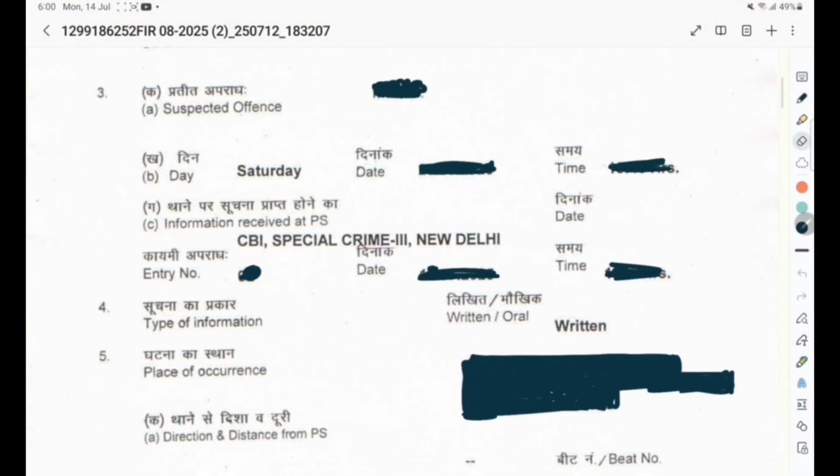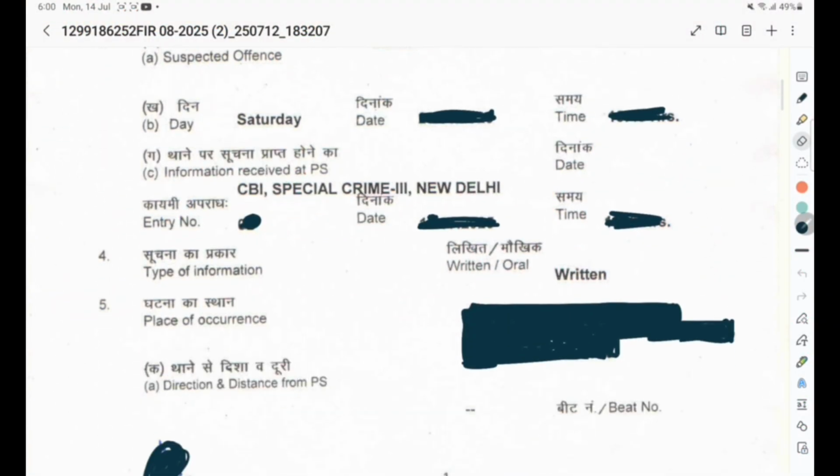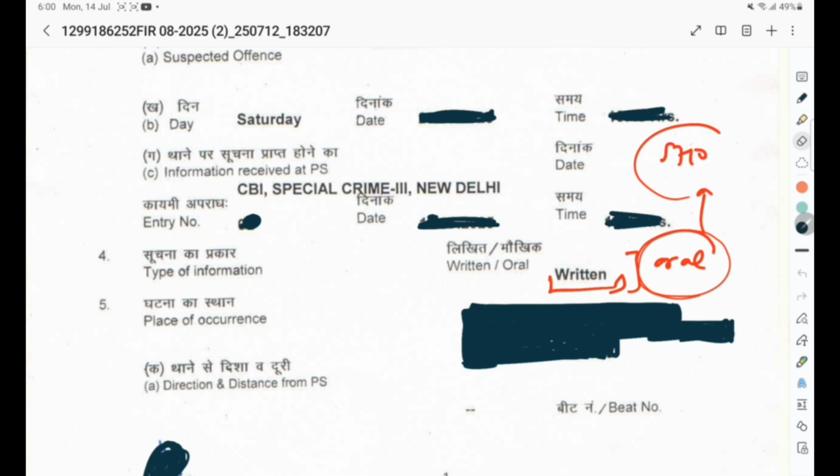At point number 4, it is mentioned in which manner the information is received. Usually it is in written format, but sometimes it may be in oral format. But when it is in oral format, the concerned SHO is required to narrate the same in written format. And apart from that, there is a requirement of inquiries so that the facts could be verified from inception. When all the formalities are not done in a legal way, in that scenario, the FIR would be illegal and we may challenge the FIR on that point as well.